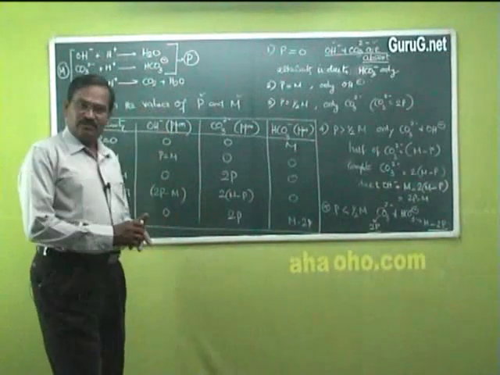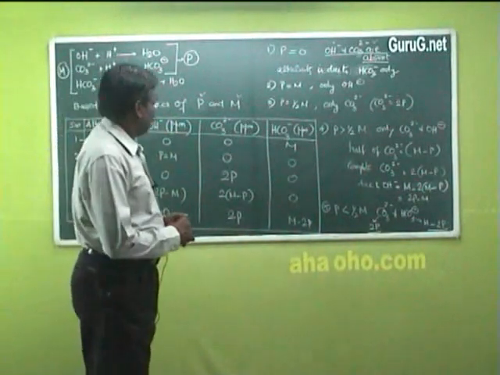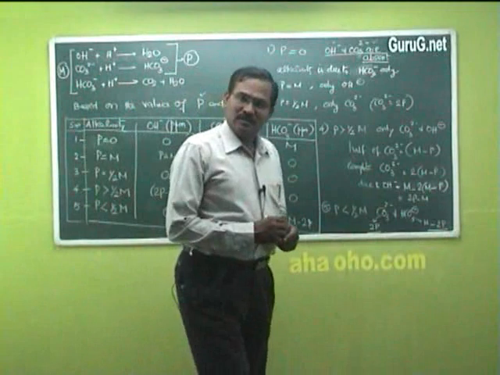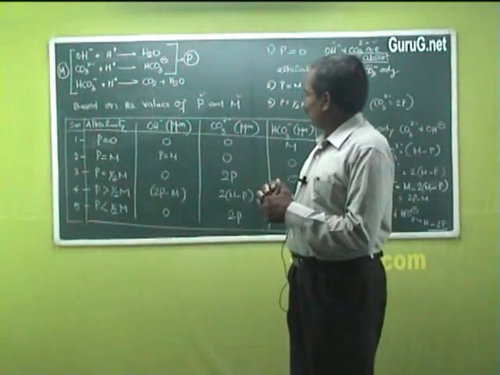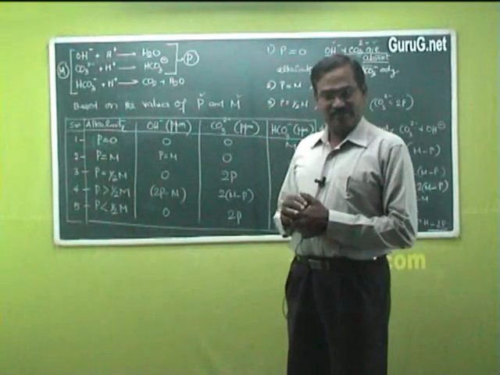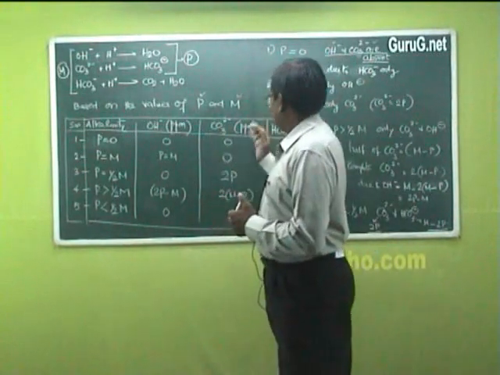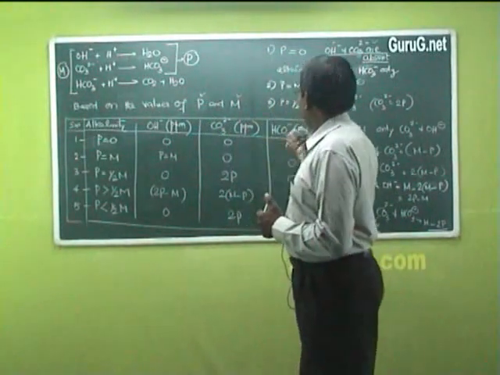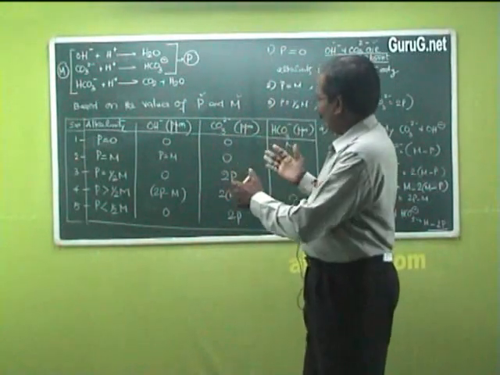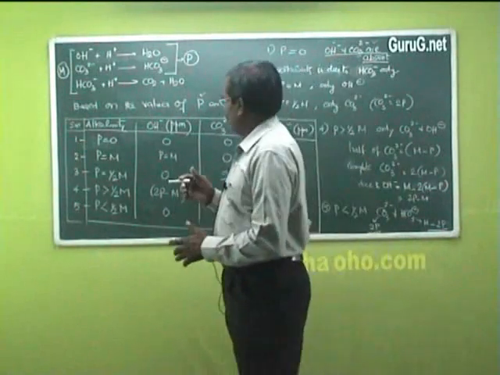Based on the values of phenolphthalein and methyl orange alkalinity we obtain with the titer values, we want to know the alkalinity caused by the individual ions. So what is the alkalinity caused by hydroxide or carbonate or bicarbonate? For that we are going for this analysis.